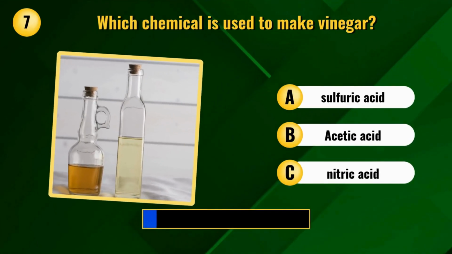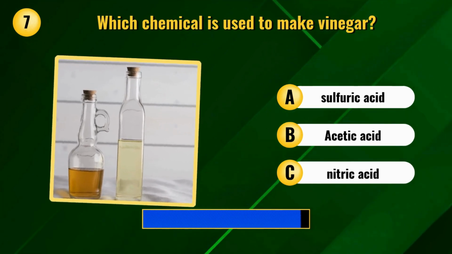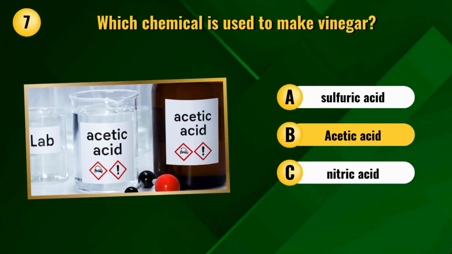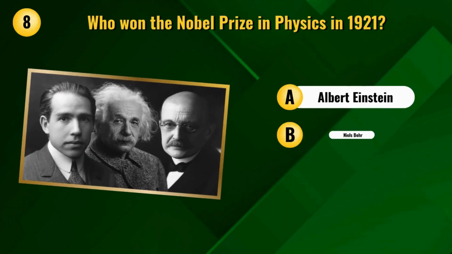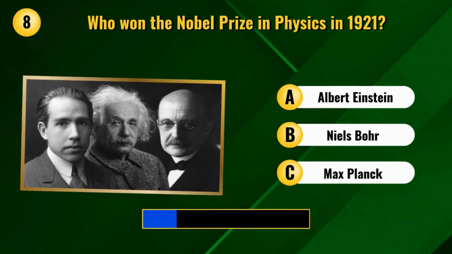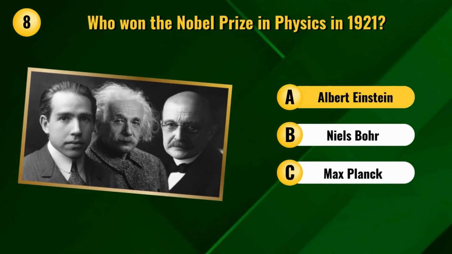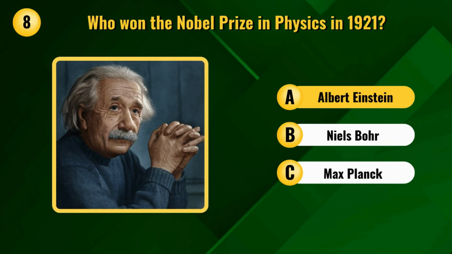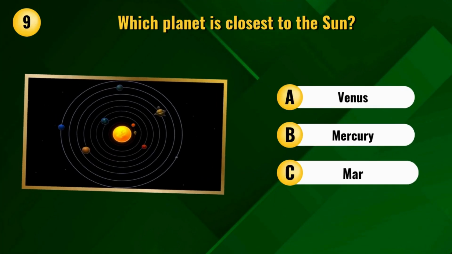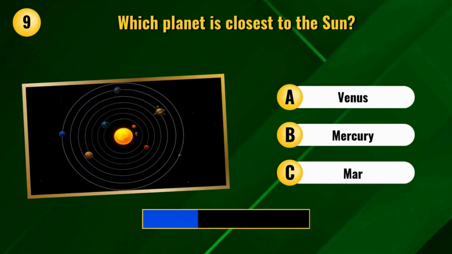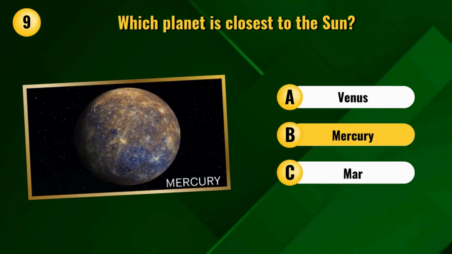Which chemical is used to make vinegar? Acetic acid. Who won the Nobel Prize in Physics in 1921? Albert Einstein. Which planet is closest to the Sun? Mercury.